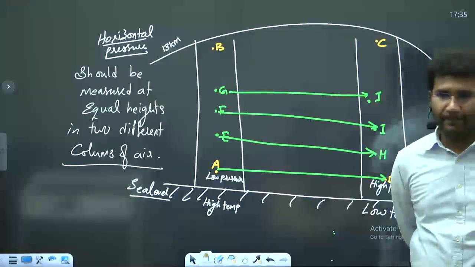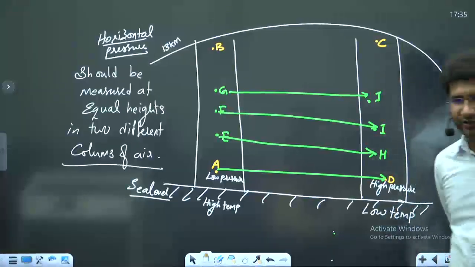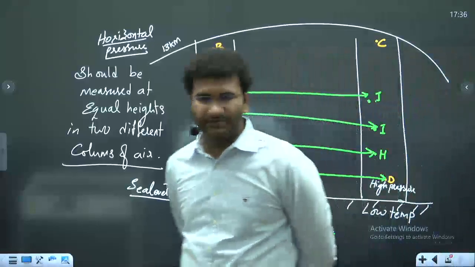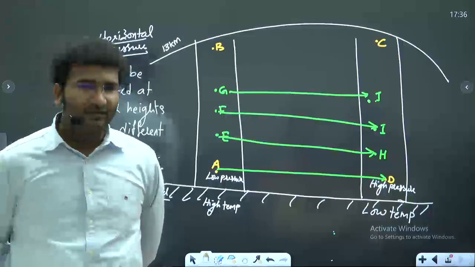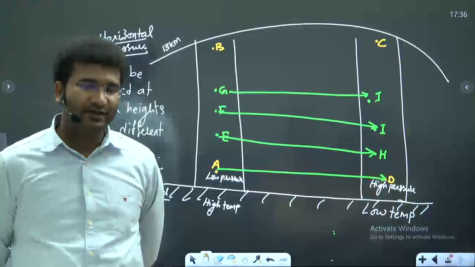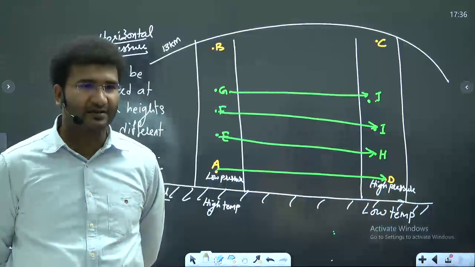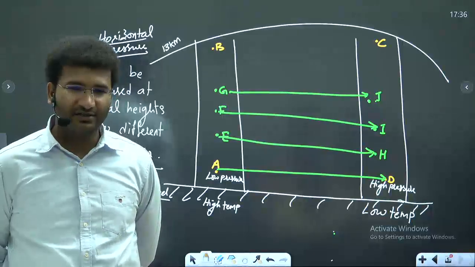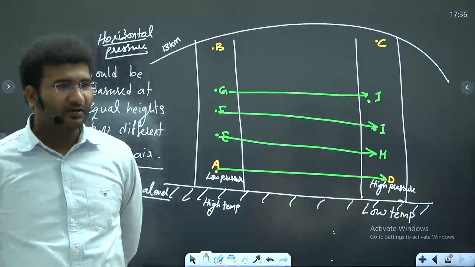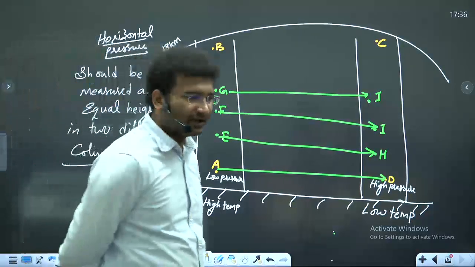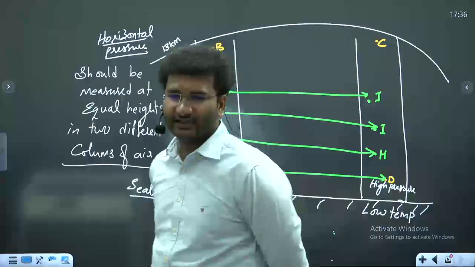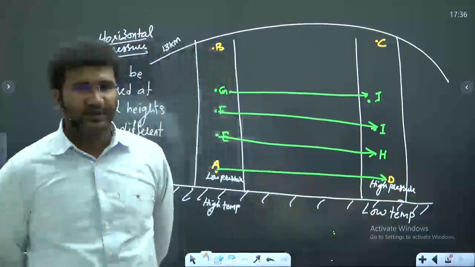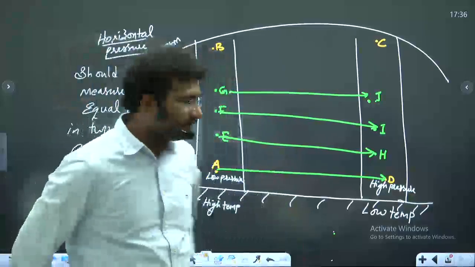Clear? Now, sometimes I'll be using the word surface winds and sometimes I'll be using the word upper atmosphere. Now, what do you mean by surface winds? Surface winds are those winds where the friction is present. Now, till what height is the friction present? Up to 3 kilometers. Now, until 3 kilometers or 4 kilometers height, I'll say that they are surface winds. And anything above 3 to 5 kilometers height, I'll call it as upper atmospheric winds, right?